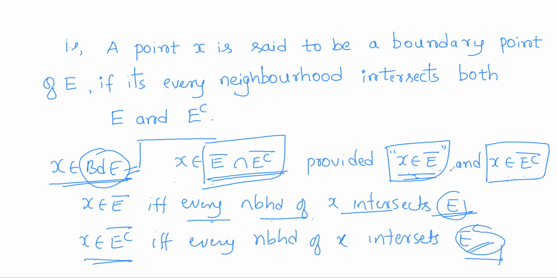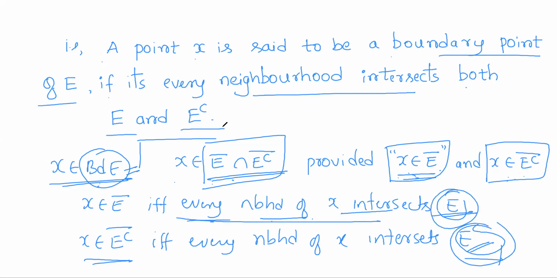So whenever a point is in both the sets, it will be in the intersection, so it will be in the boundary of E, hence it will be a boundary point. Therefore, a point X is said to be a boundary point of E if its every neighborhood intersects both E and E complement. So this is another definition for boundary point.